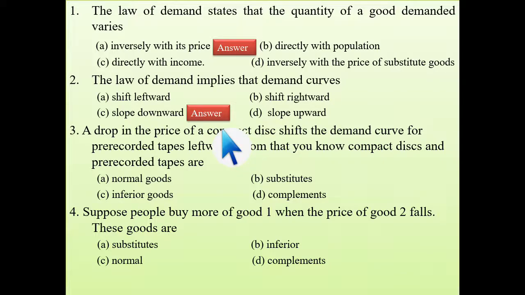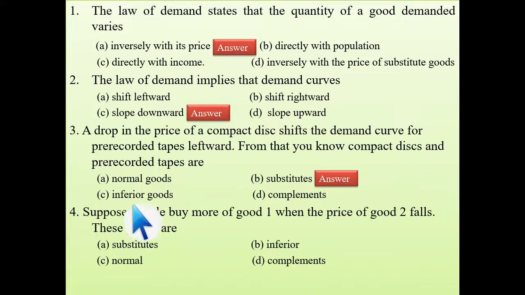When the demand for compact discs increases, the demand for pre-recorded tapes decreases. That means they are substitutes. Yes, right. Because in case of substitutes, when one demand increases, the demand of the other good decreases. That's why they are substitutes.